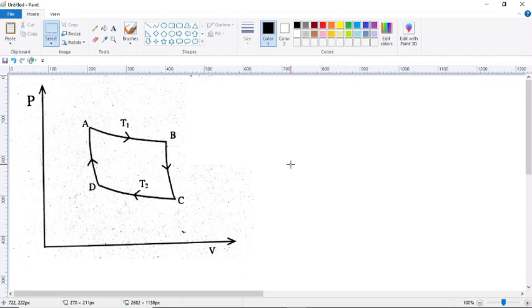Now consider a Carnot cycle in which there are two isothermal and two adiabatic processes.